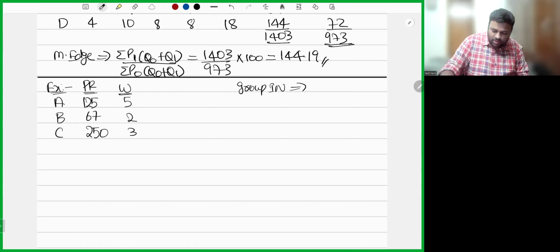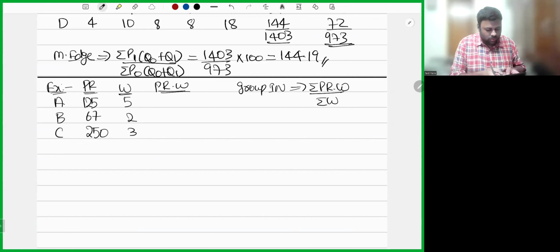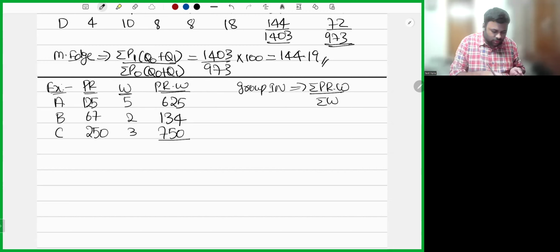Group index number will be summation of price relatives into weights by sum of weights. So first let's calculate price relative into weights. So 125 into 5, 625. 67 into 2, 134. 250 into 3, 750. So what's the total?